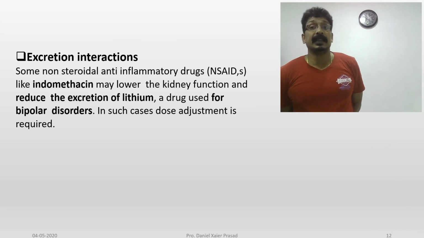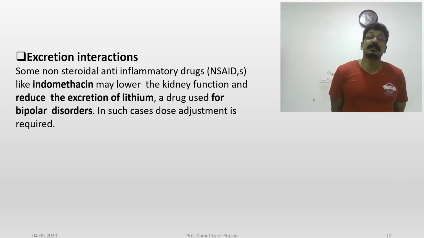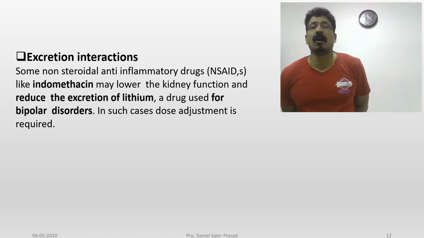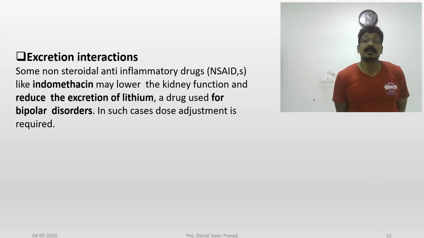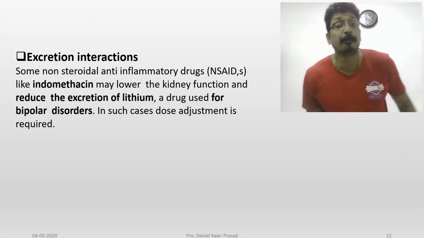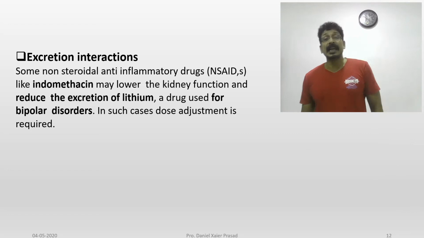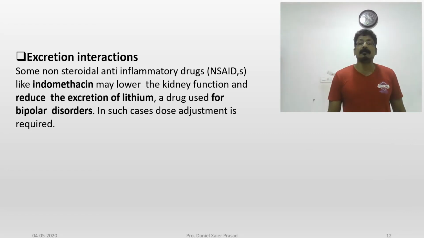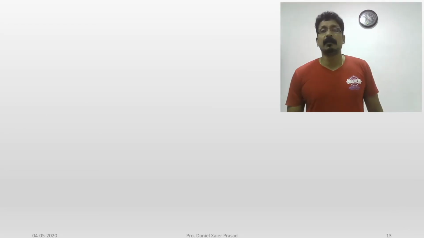In that, indomethacin is an example which lowers the kidney function and reduces the excretion of lithium. Lithium is a drug used for what purpose? It's an antipsychotic drug used for bipolar disorder. In such cases, dose adjustment is required when you are giving a painkiller. You should immediately take the required steps.